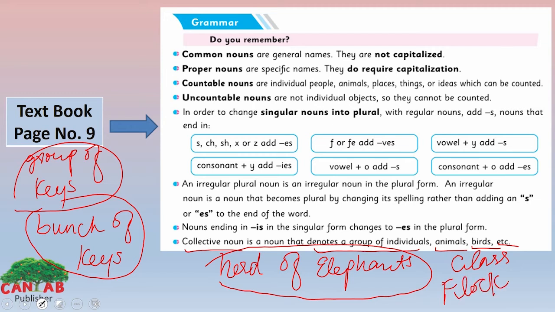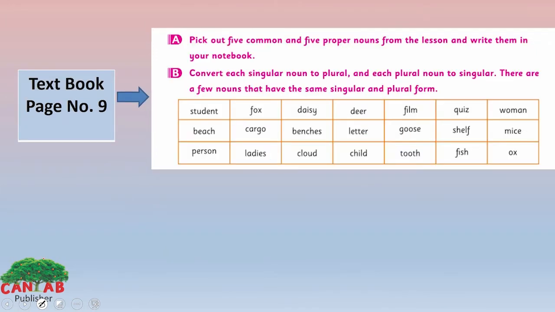Dear students, there are so many collective nouns for you to learn. You can learn them. Now let's move to the exercise on page number 9 here. Look at section A here. Pick out 5 common and 5 proper nouns from the lesson and write them in your notebook. What you need to do, we have discussed the common and proper noun. You have to find 5 common nouns and 5 proper nouns from your unit number 1 text and write them in your notebooks.